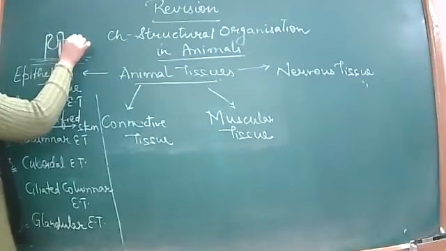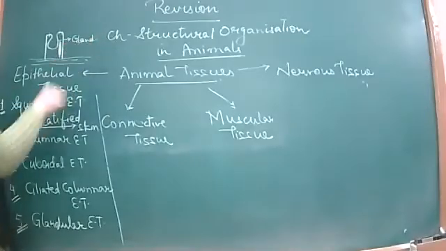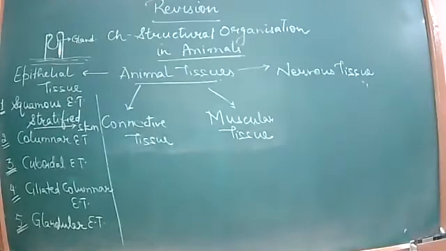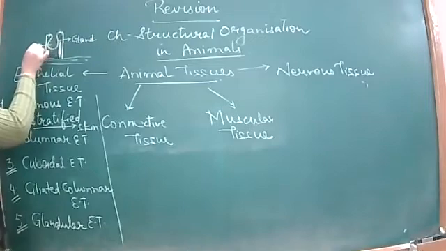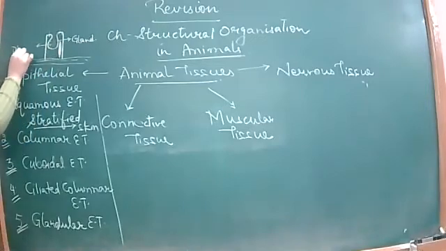Glands can be unicellular or multicellular. The secretions provided by these glands in general are called mucus. Mucus is the secretion which is provided by the gland, in common, in general.